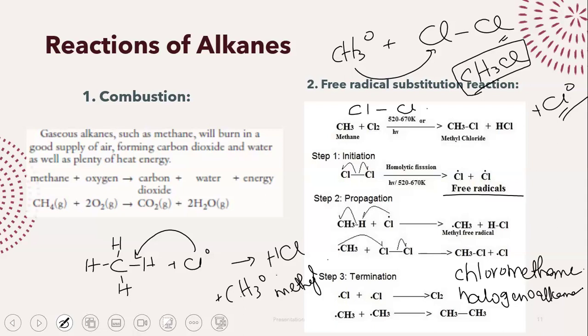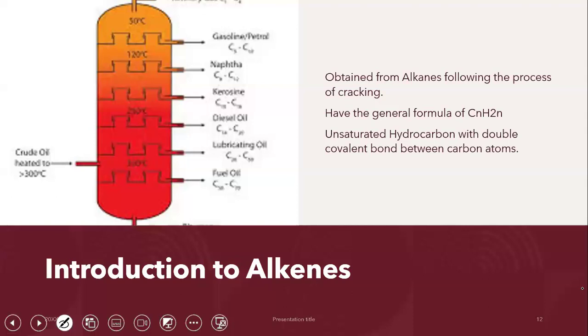Other than this, there is not much detail that you need to know in your syllabus. Then, the second hydrocarbon that we have to talk about is alkenes, right? Alkenes are hydrocarbons that have a double covalent bond present inside them, right? The double covalent bond is actually found inside alkenes.